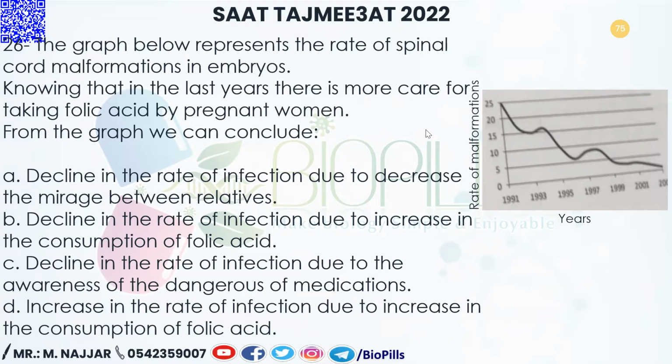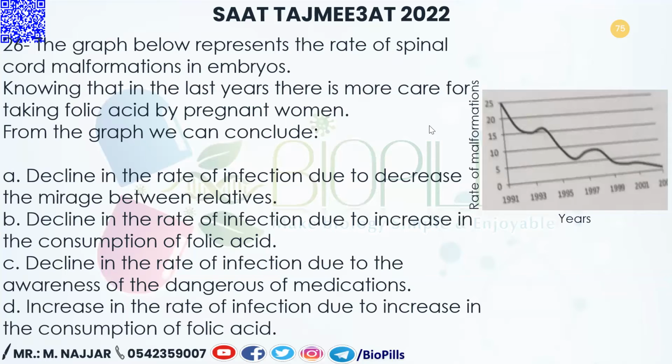A. Decline in the rate of infection due to decrease in the marriage between relatives. Yeah, if we read here the options, we're gonna find out the answer. B. Decline in the rate of infection due to increase in the consumption of folic acid. C. Decline in the rate of infection due to the awareness of the dangers of medications. D. Increase in the rate of infections due to increase in the consumption of folic acid.